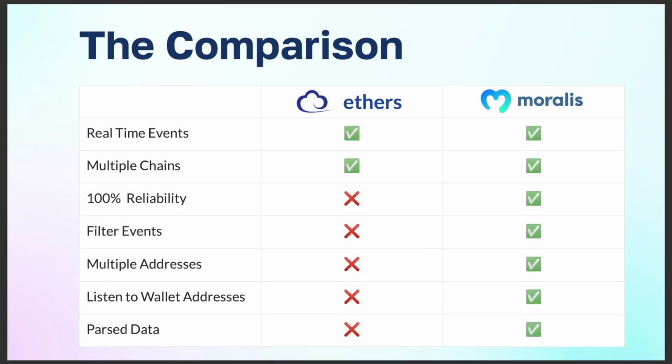So that is a quick explanation of how the Ethers library and Moralis compare when listening to blockchain events. So in conclusion, Ethers was a great option in the start where you wanted real-time events, listen to multiple chains, but you had to make sure that the providers were on. You would have to create multiple listeners for multiple contracts. You couldn't filter it straight from Ethers, but through Moralis streams, everything comes straight out of the box. You don't have to worry about multiple tech stacks, easy integration for multiple addresses, filtering events, and parse data automatically. All the data you could wish for, you get straight in the webhook.